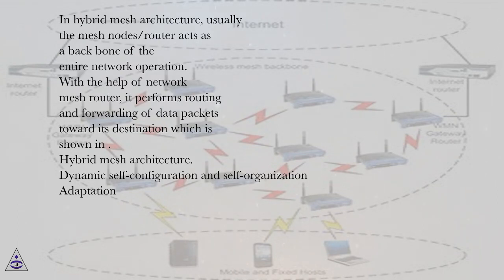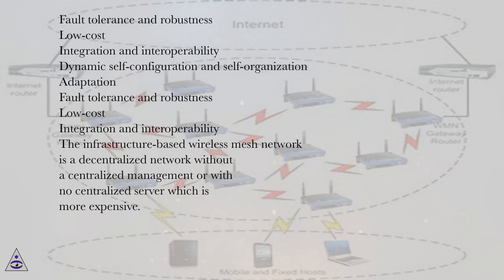The characteristics of wireless mesh networks are dynamic self-configuration and self-organization, adaptation, fault tolerance and robustness, low cost, and integration and interoperability.